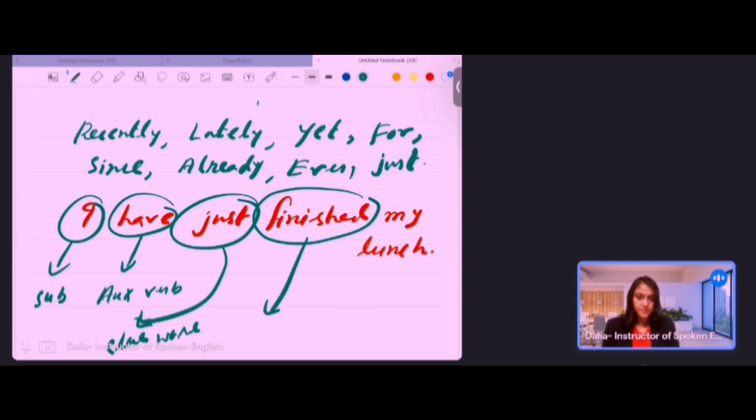Past participle, that means the third form of the verb. And the rest of the part of the sentence is the object. So this is about the structure you can find here. So what is the structure of present perfect tense of an affirmative sentence? Subject plus auxiliary verb have or has plus past participle or third form of the main verb plus object. All right, clear?